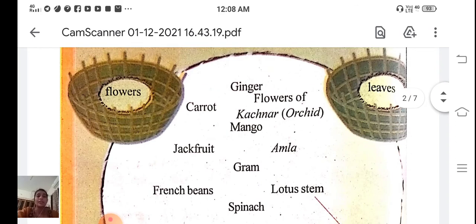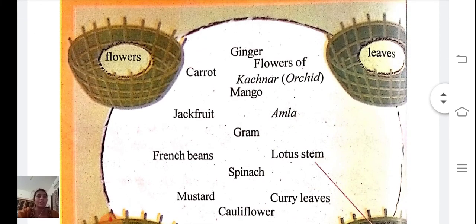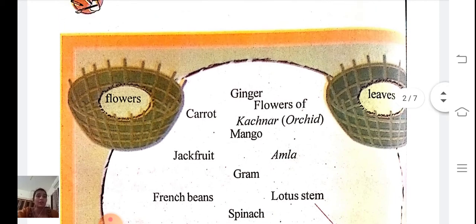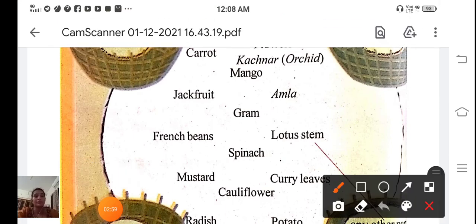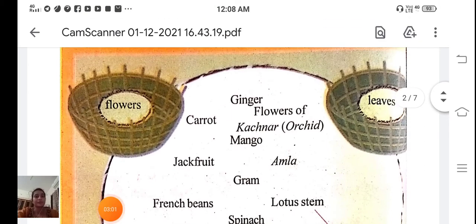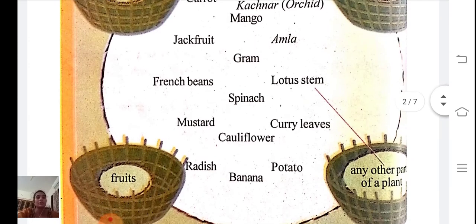Then ginger. Ginger is a stem. So it is also comes in any other part of a plant. Then flowers of kachnar. It comes in flowers. It's a flower of a plant. So it comes in this basket. Then amla. Amla is a fruit of a plant. So it comes in this basket.